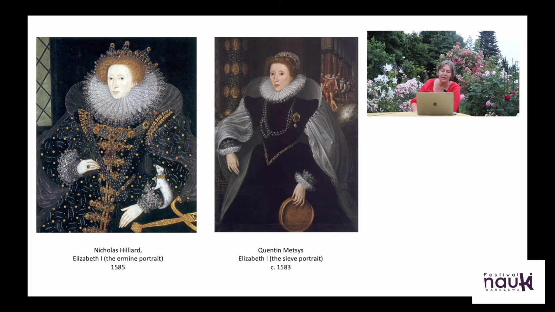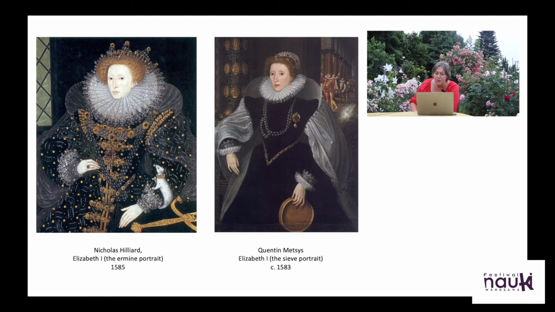So by having this little animal as a pet, I'm not sure she really had an ermine as a pet, they are quite difficult to train, here we have a little symbolic gesture emphasizing that Queen Elizabeth is really royal.